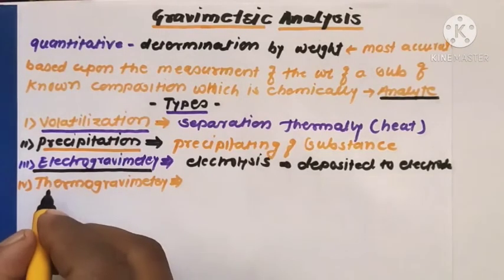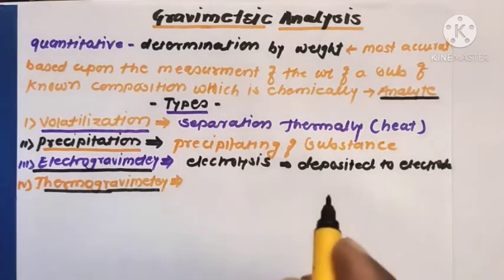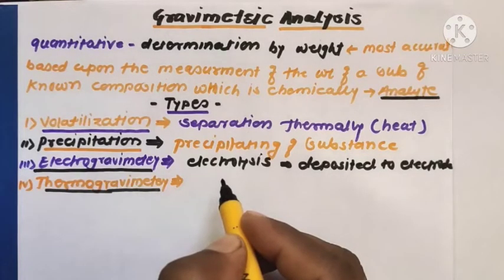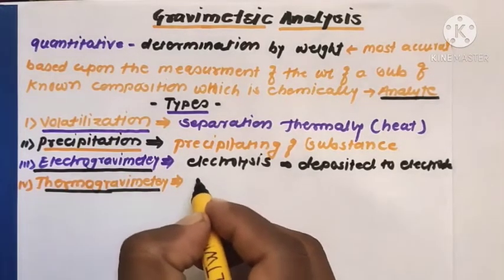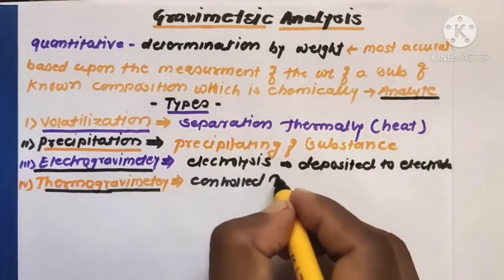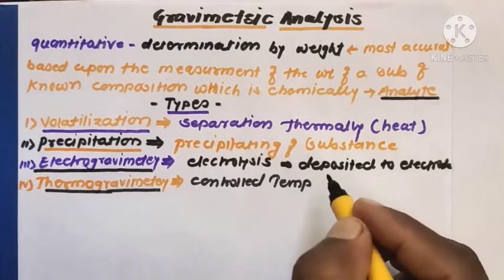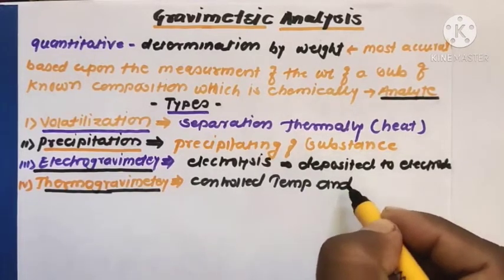The fourth type of gravimetric analysis is thermogravimetry. It involves the mass of a substance being monitored as a function of temperature or time as the sample is subjected to a controlled temperature program in a controlled atmosphere.